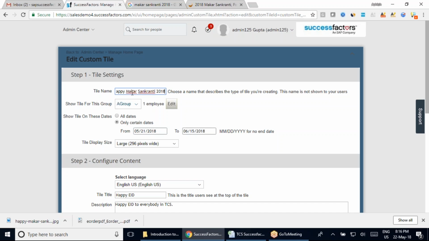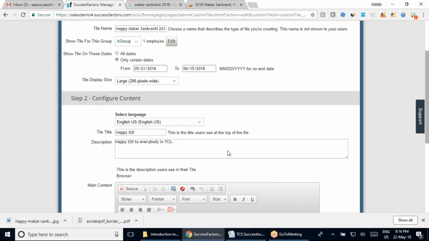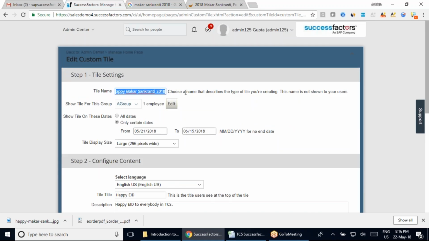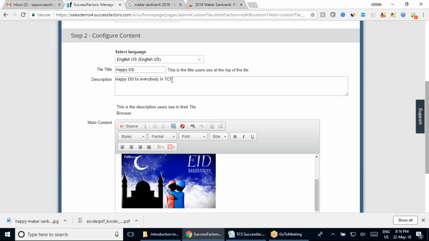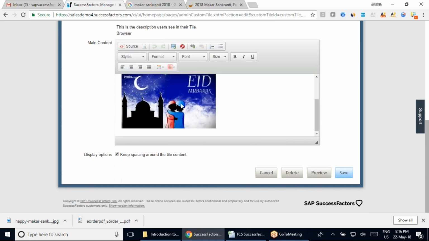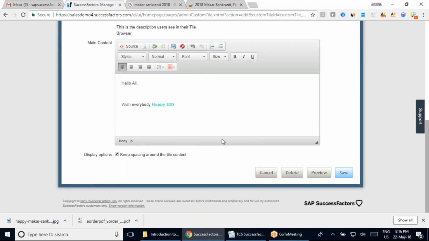Makar Sankranti 2018. Date, I will take the same date. Though the date happens in the month of January, I will still keep the same date that we have here. And then instead of this section, I will copy this detail that we have here, and Happy Makar Sankranti. You can give whatever description that you want here, team. And so here I'm going to remove this picture.